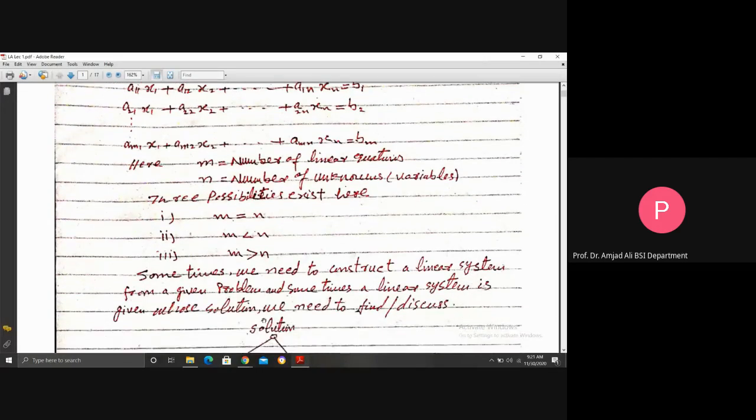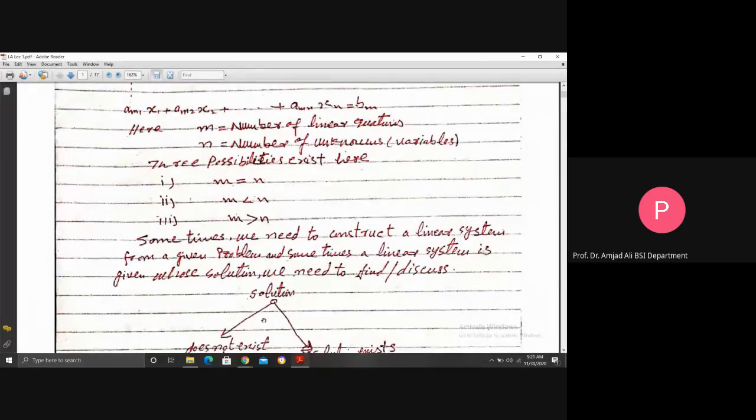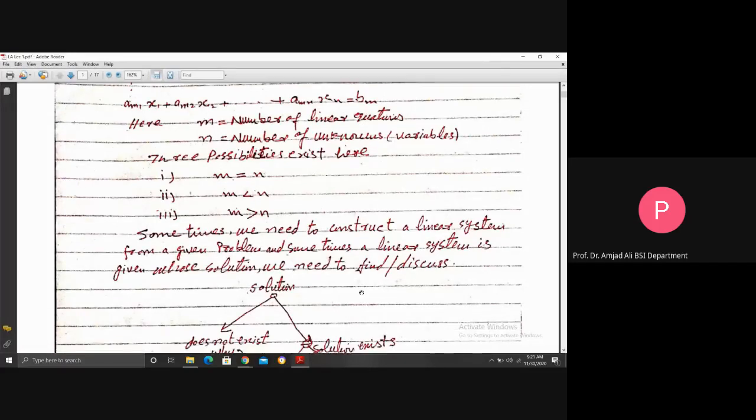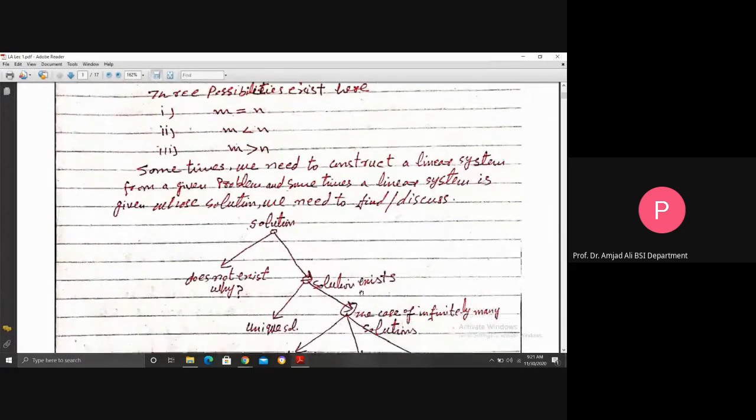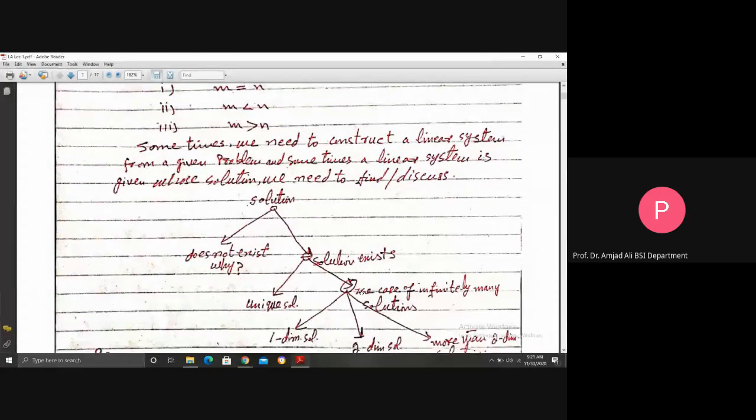Sometimes we need to construct a linear system from given data or a problem, and sometimes a linear system is given whose solution we need to find or discuss. Like here, the solution does not always exist.